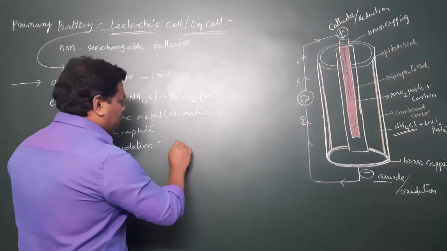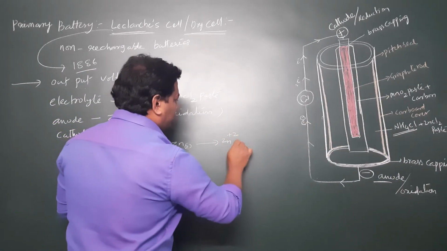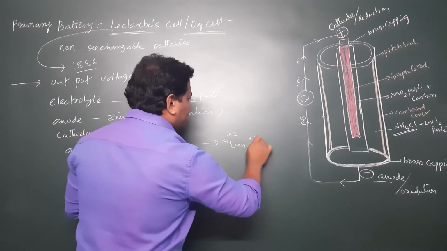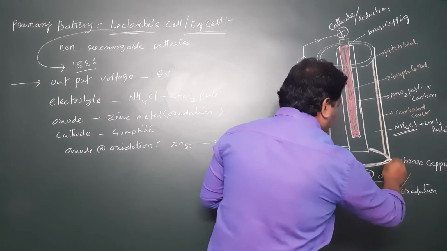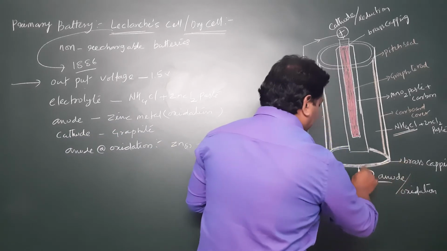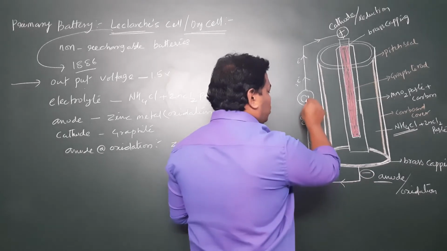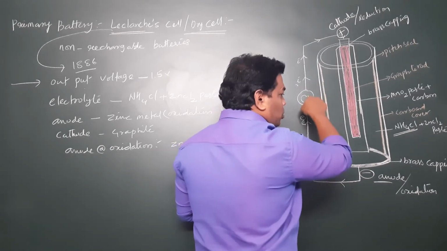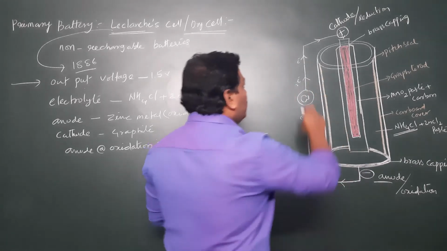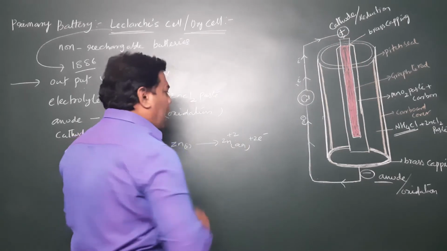These electrons flow through the external circuit from anode to cathode, through the bulb. When the electrons flow, the bulb will glow. They reach the cathode graphite. So this is the anodic reaction.